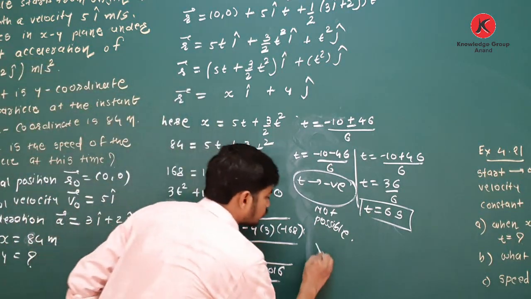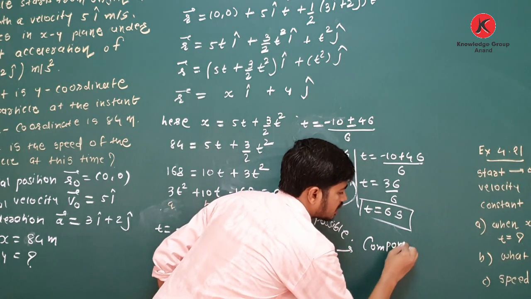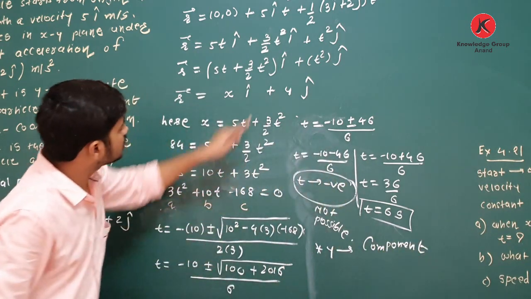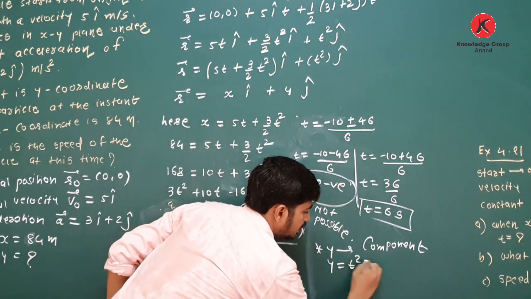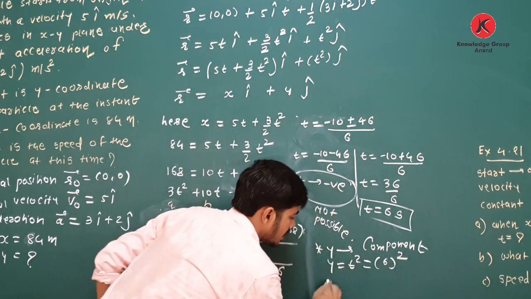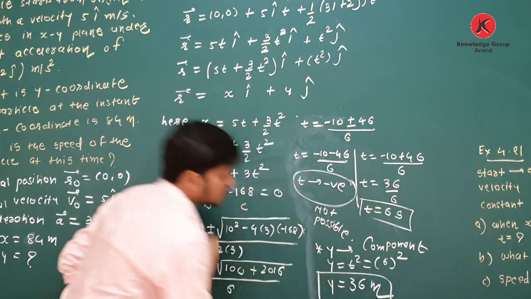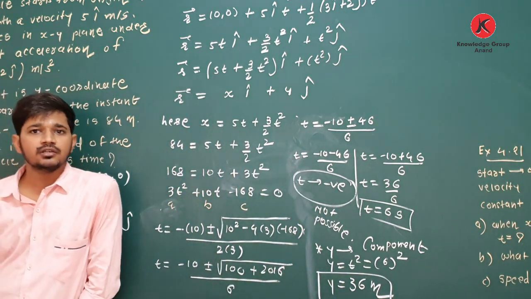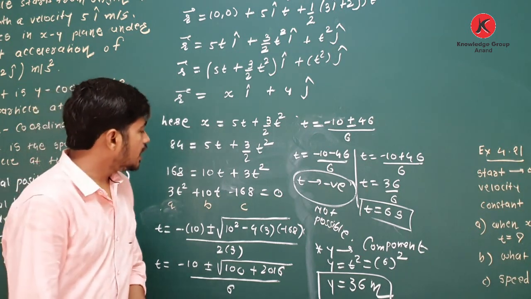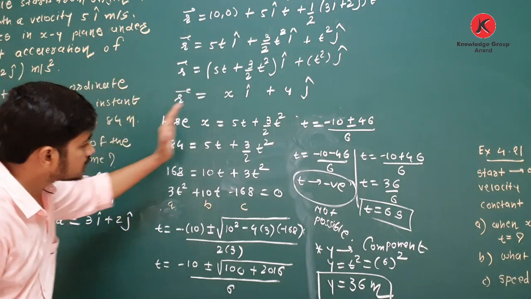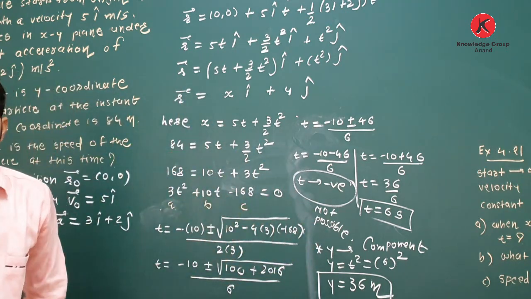Now how to find its y component? See, what is the y component? y is equal to t square, which means here it is 6 square. Then y is equal to 36 meter. Clear about this? So if you are given the x component, then how to find the y component?